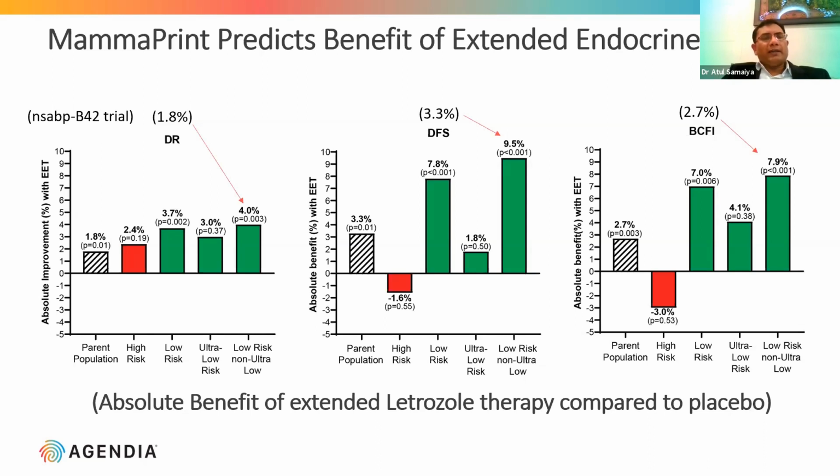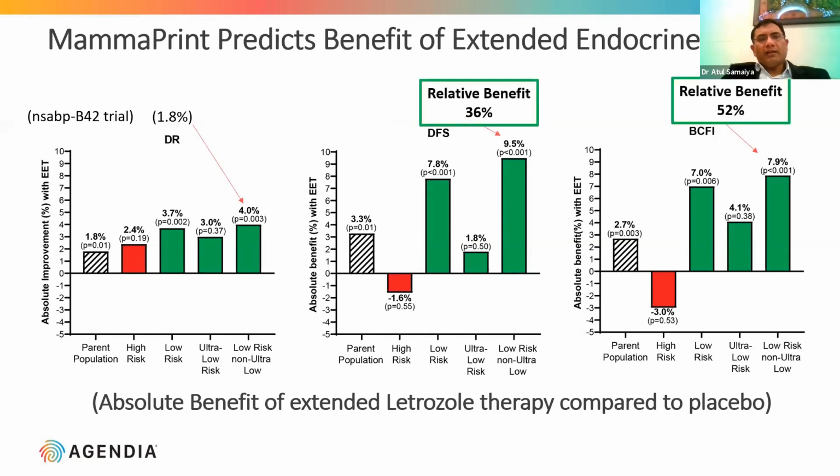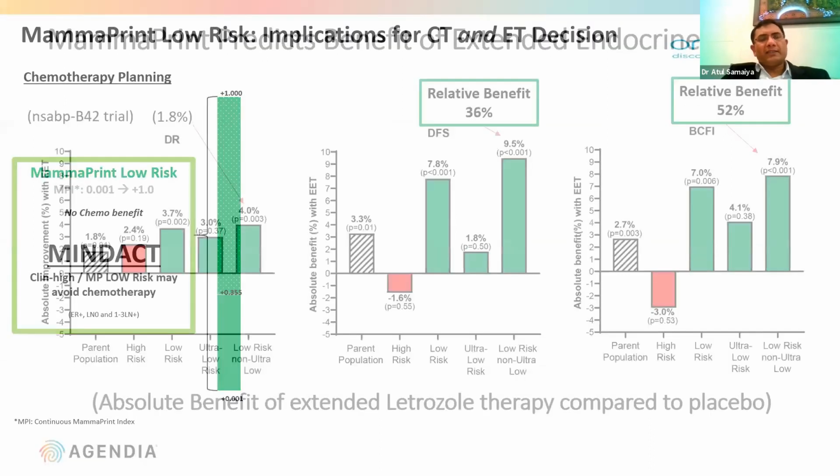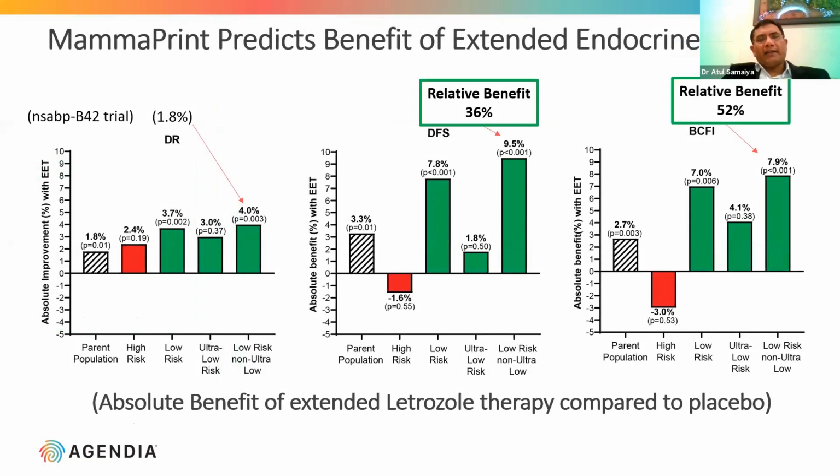So overall, patients who are low risk but not ultra low risk benefit from the extended endocrine therapy. The high risk patients actually do not benefit from the extended endocrine therapy. This relative benefit was seen as 36%, and here the breast cancer free interval is 52%. Next, please.